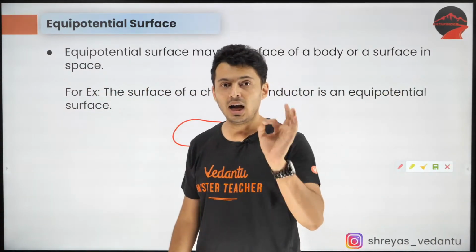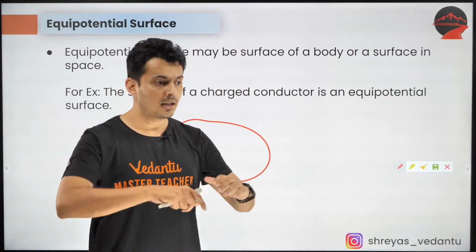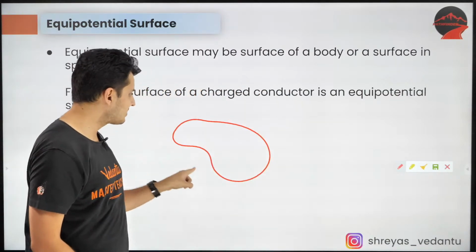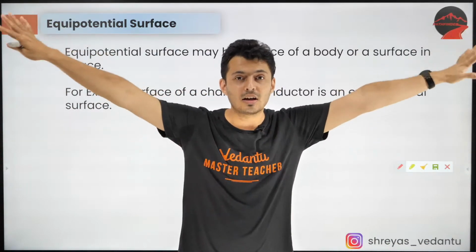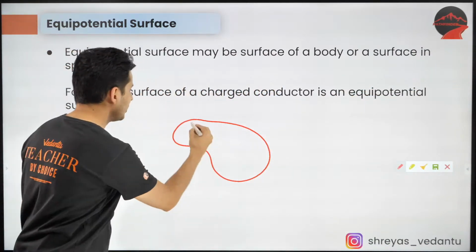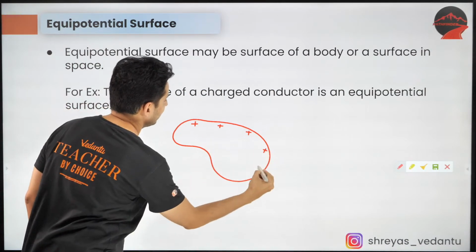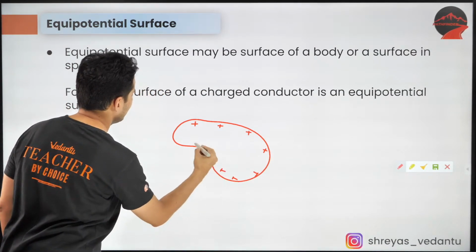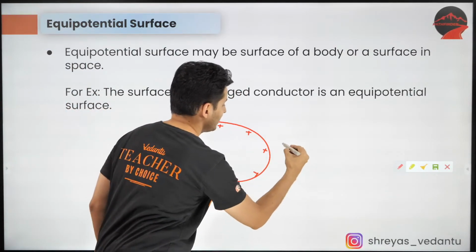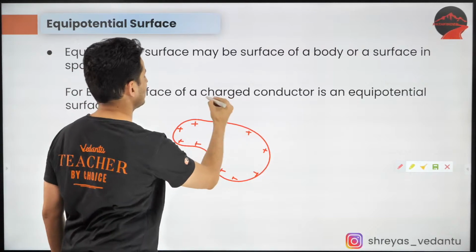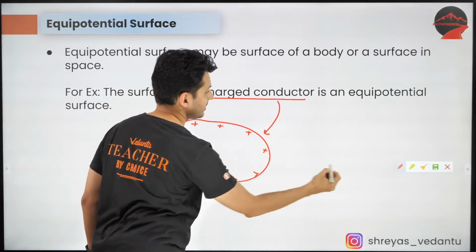It's like putting 100 people who do not like each other in a room. The room shape is like this. All these 100 people hate each other. They'll all be in the corners of that room. So you will see the charges will go on the surface. Something like this. Now, remember all the points. This is a charged conductor.